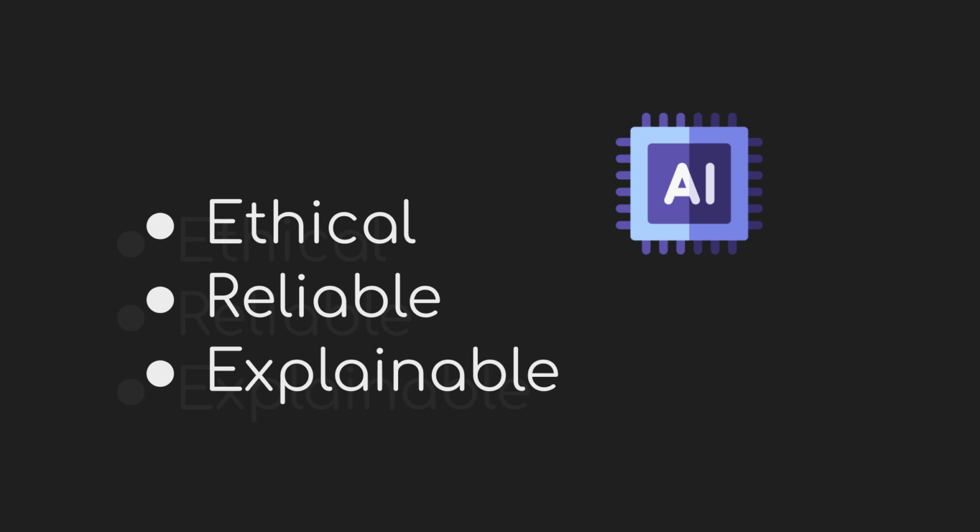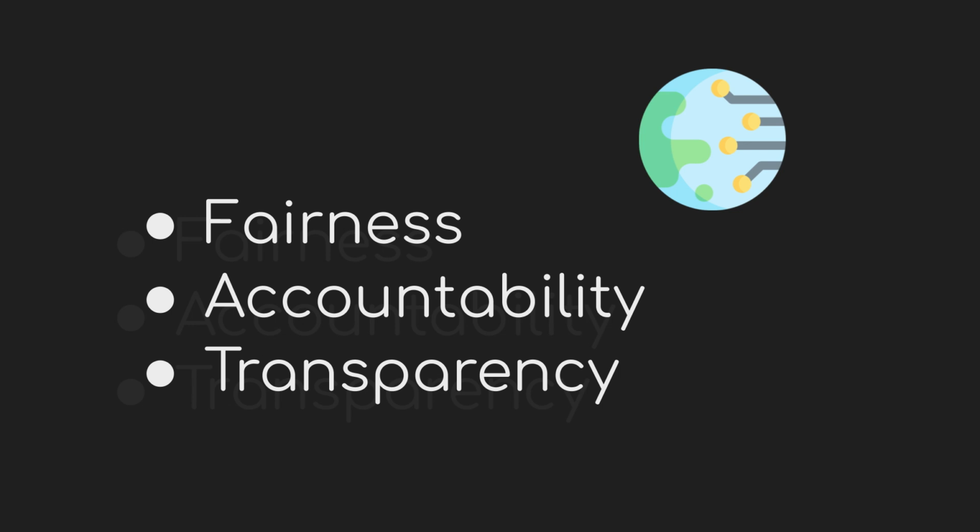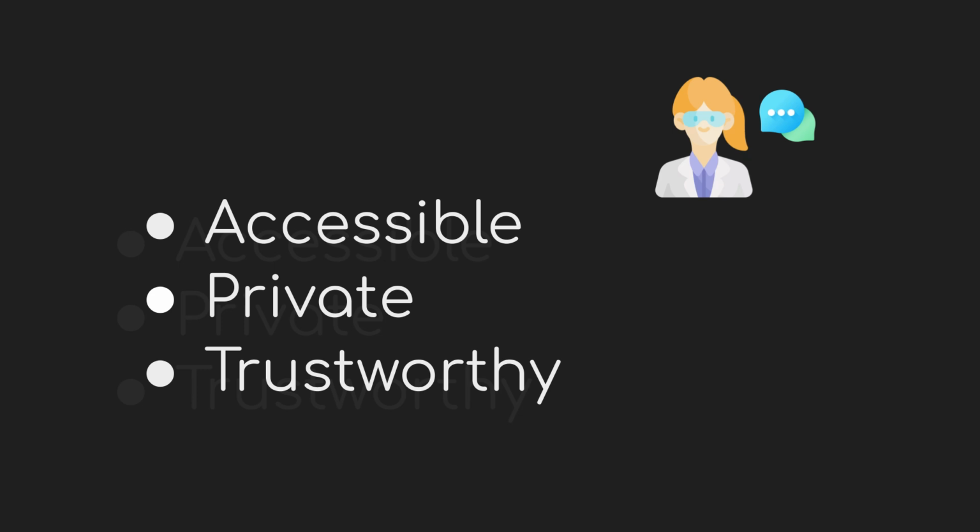To ensure AI is both ethical and reliable, it must be explainable, allowing users to understand and trust the decision-making process. This transparency not only helps build trust, but also ensures fairness, accountability, and the ability to spot biases or errors in predictions. The mission of the Explainability Assistant is to bridge the gap in explainable AI by providing professionals